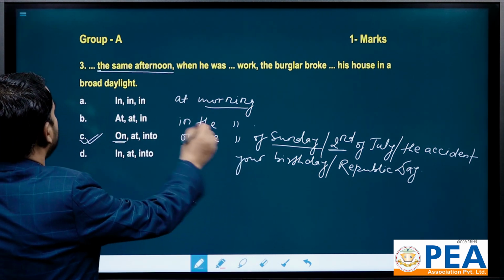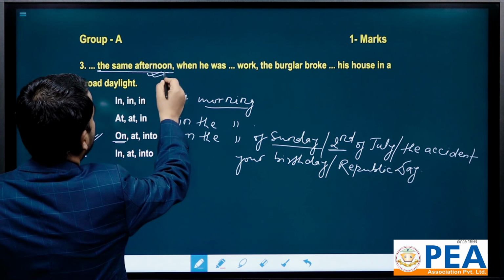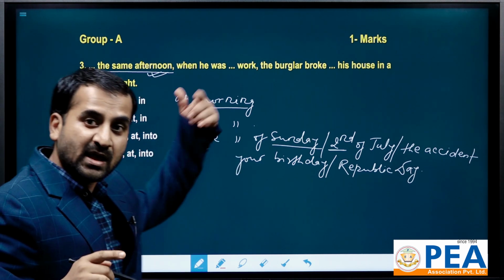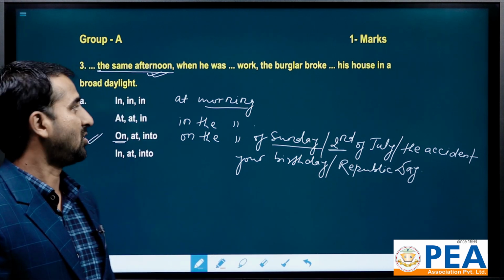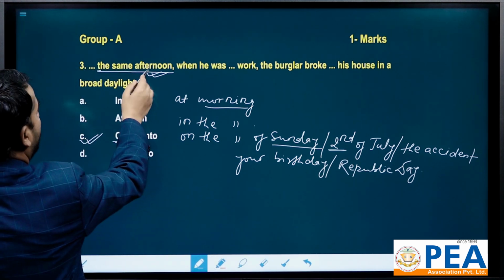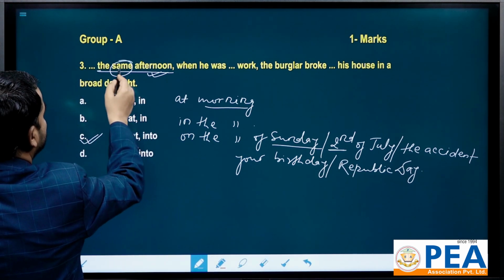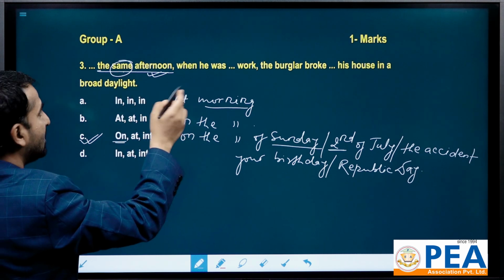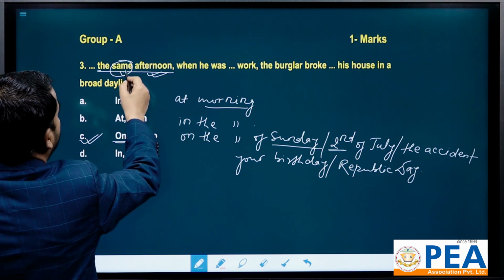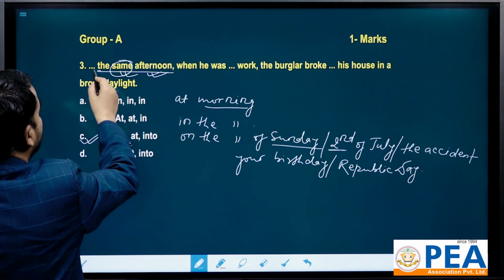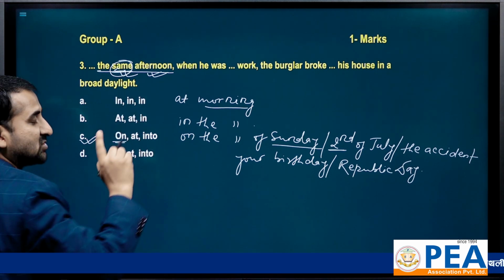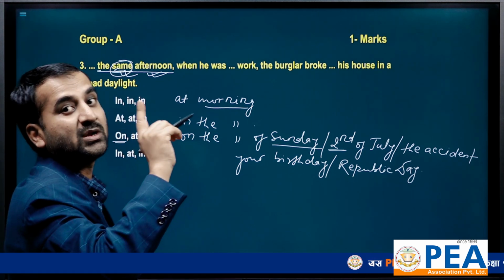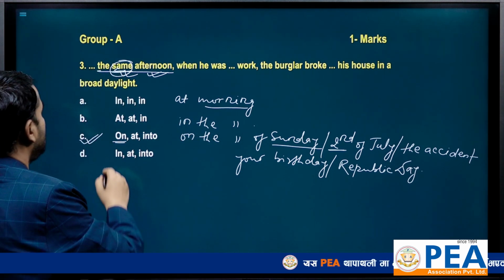In the same way we use on the same afternoon. On the same afternoon means त्यही आफ्टरनून जसको सम्बन्धमा कुरा भएको छ जहाँ कुनै घटना घट्या होला. Clear छ? त on the same afternoon. If there had not been same, the answer would have been what? In. But same has been given. That shows it is talking about the afternoon of a particular day. Okay. So we use on.